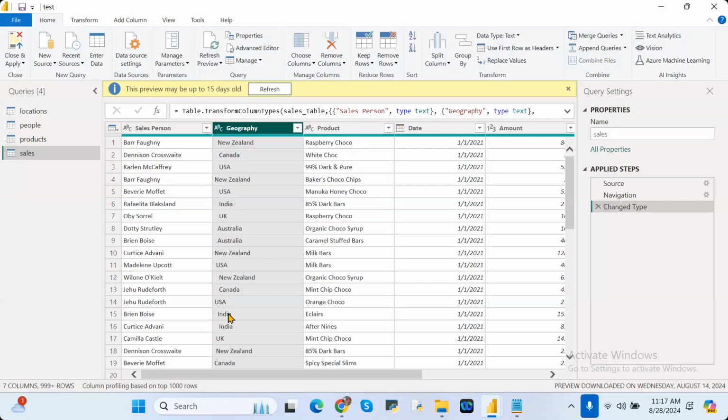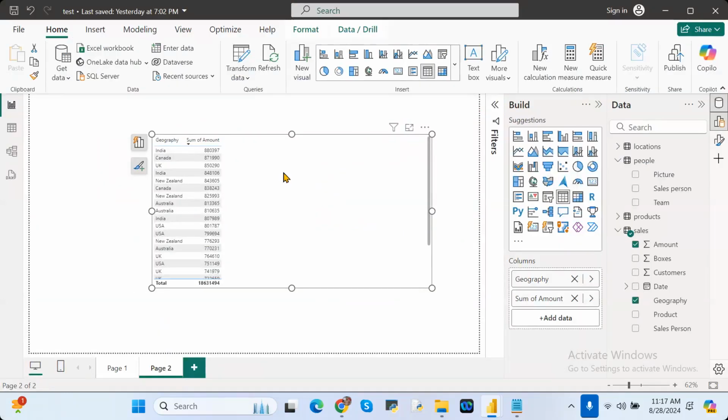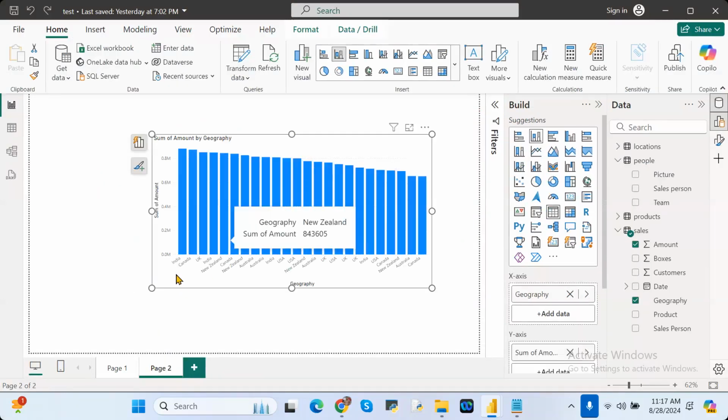Then you will see one value for each. See how the visualization is showing now: India, UK, multiple Indias, multiple UKs, multiple US. This happens because of the spaces. For the value with space it shows one value, and without space it shows another, so there are different values.